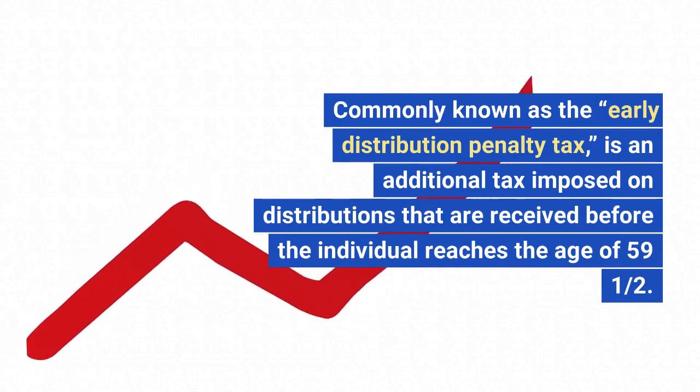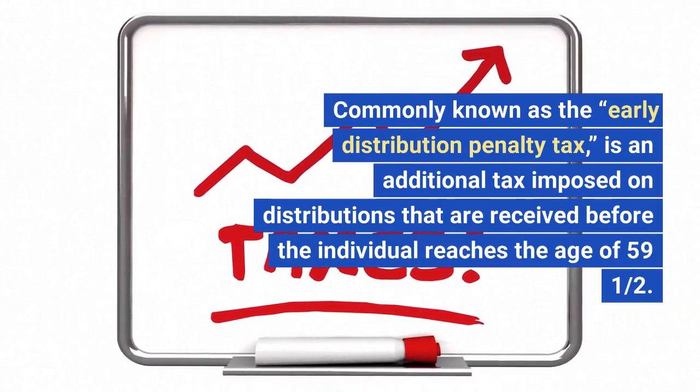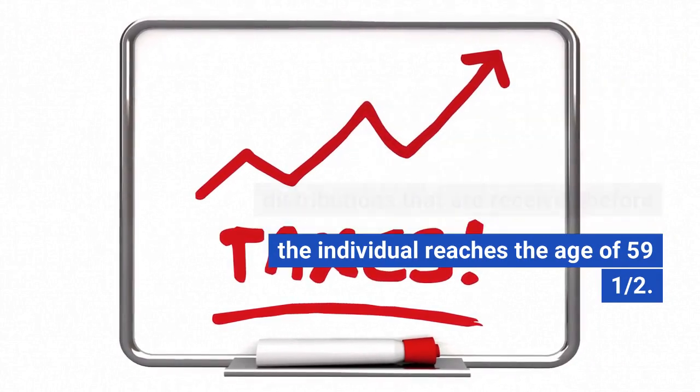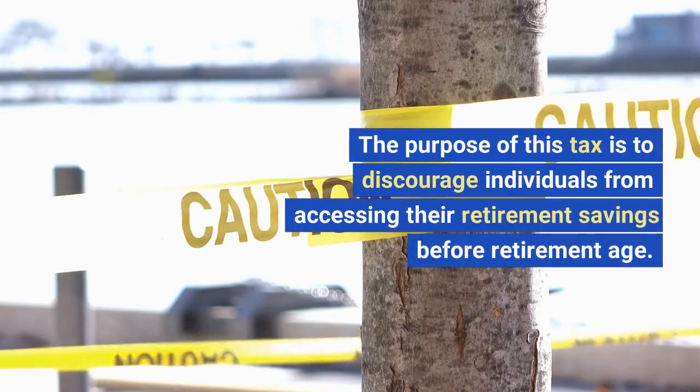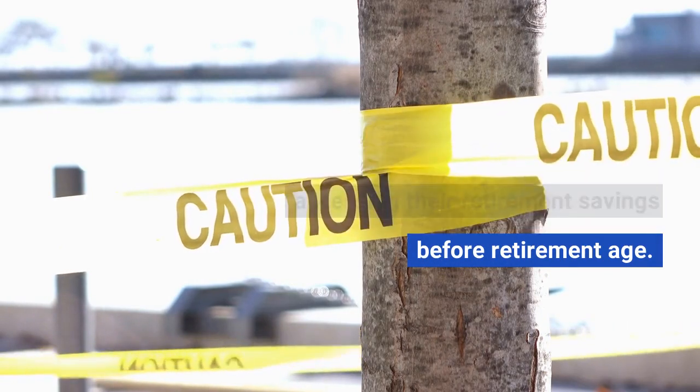Commonly known as the early distribution penalty tax, it is an additional tax imposed on distributions that are received before the individual reaches the age of 59.5. The purpose of this tax is to discourage individuals from accessing their retirement savings before retirement age.